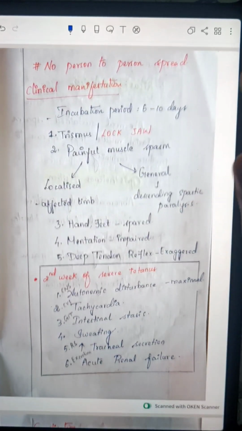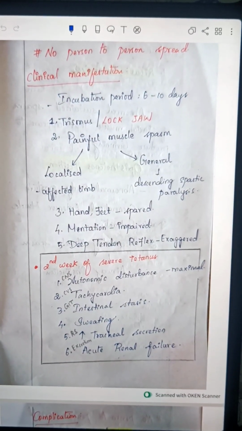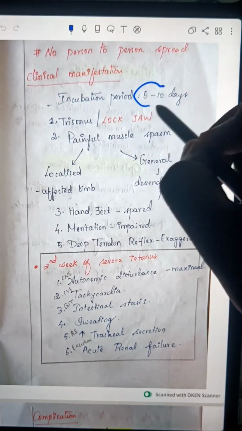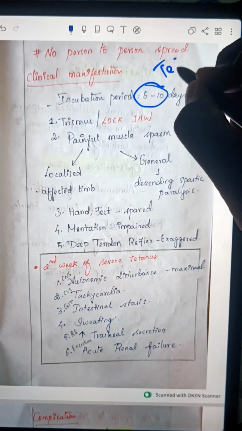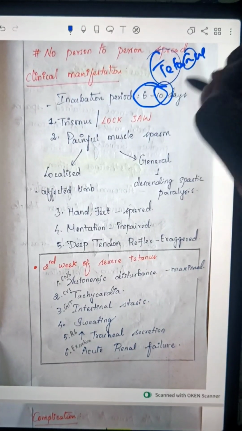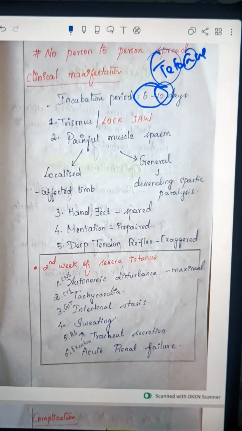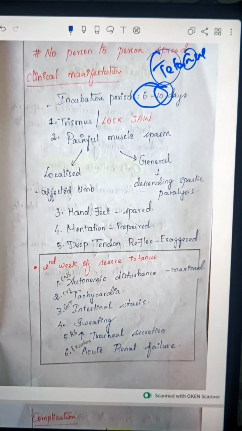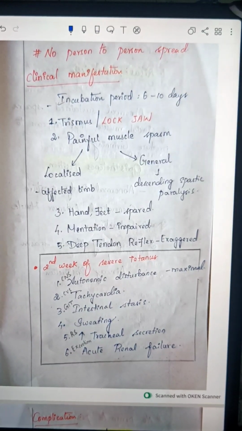Okay, let's get into the clinical manifestation. First, we have to know the incubation period. The incubation period of tetanus is 6 to 10 days. Tetanus, it's 10, right? So approximately 10 days, you put the first number, 6 to 10 days. And the peculiar feature of tetanus is trismus, lockjaw.